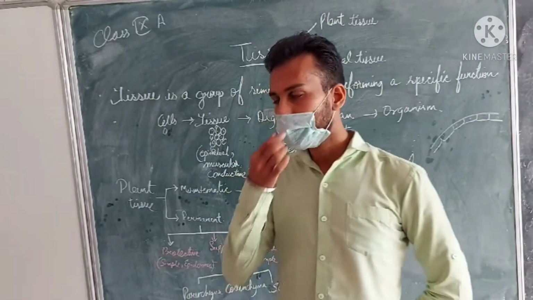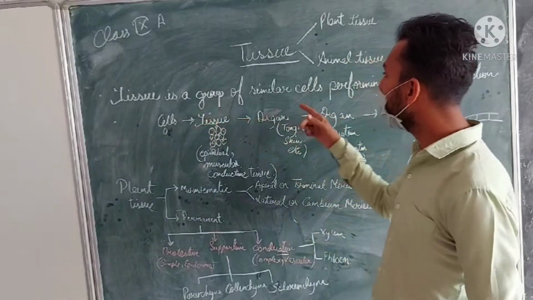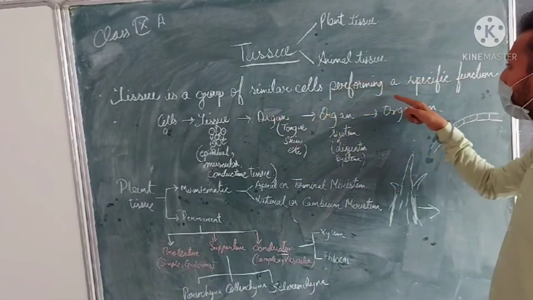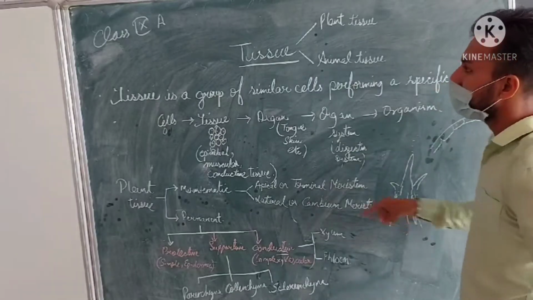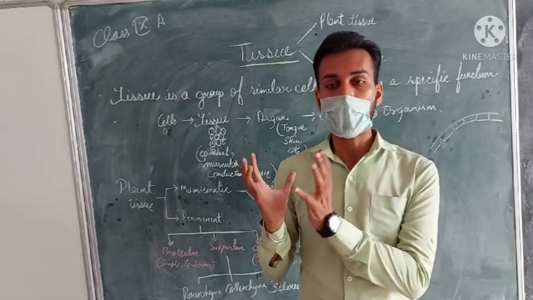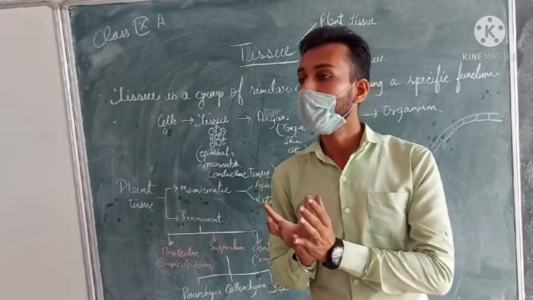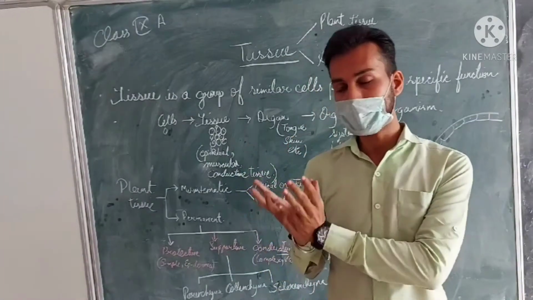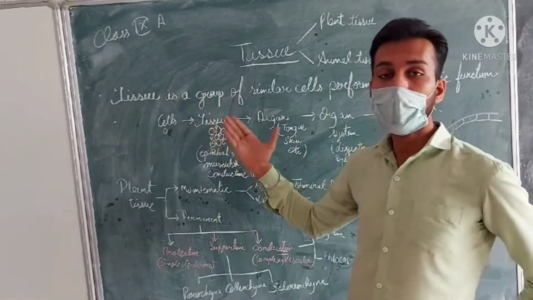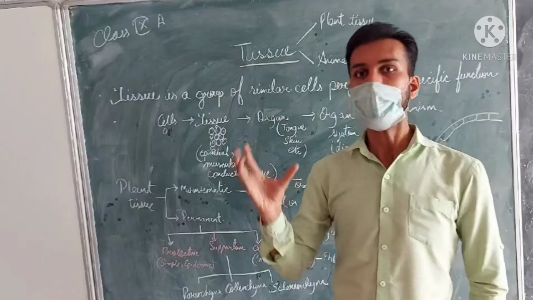Now, coming to the tissue. Here, tissue is a group of similar cells. This is an important term, similar cells, performing a specific function. Now, tissue is a group of cells, a bundle of cells which are present. We all know that a cell performs a specific function, structural as well as functional unit of life. Similarly, tissue is also a group of cells, similar type of cells.